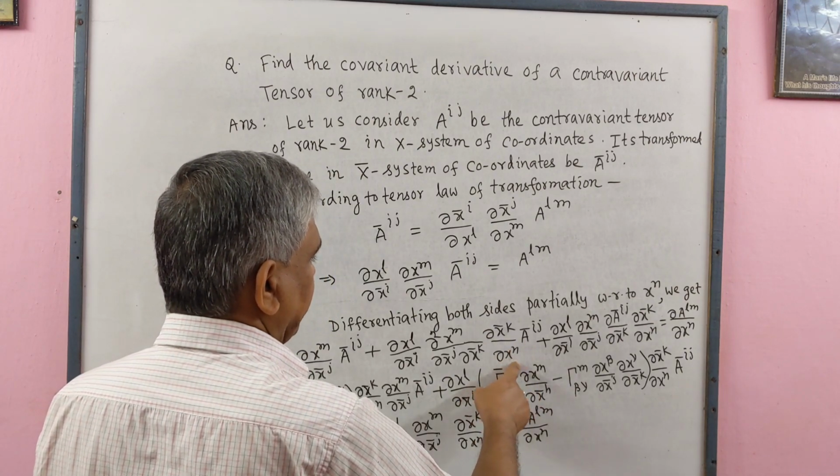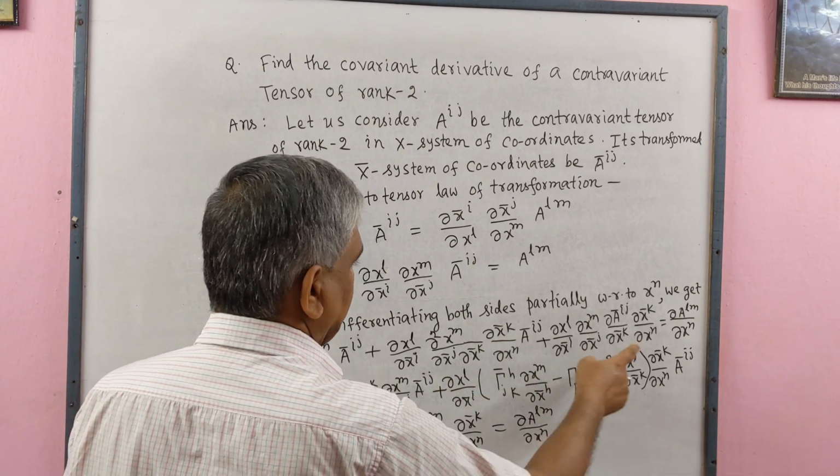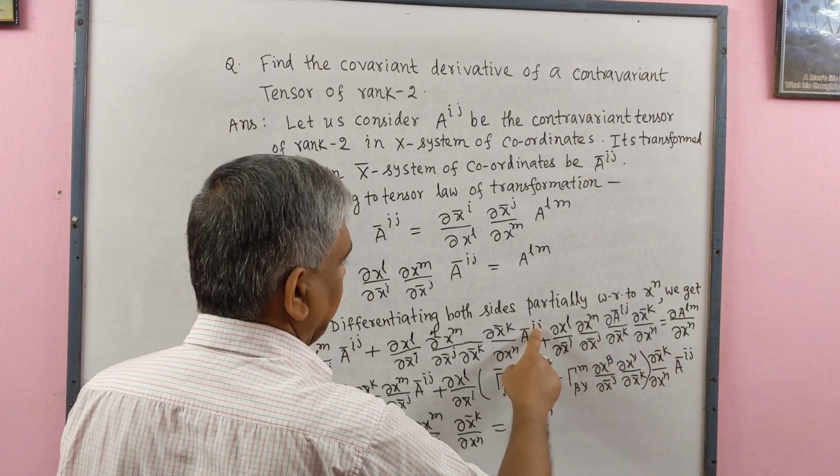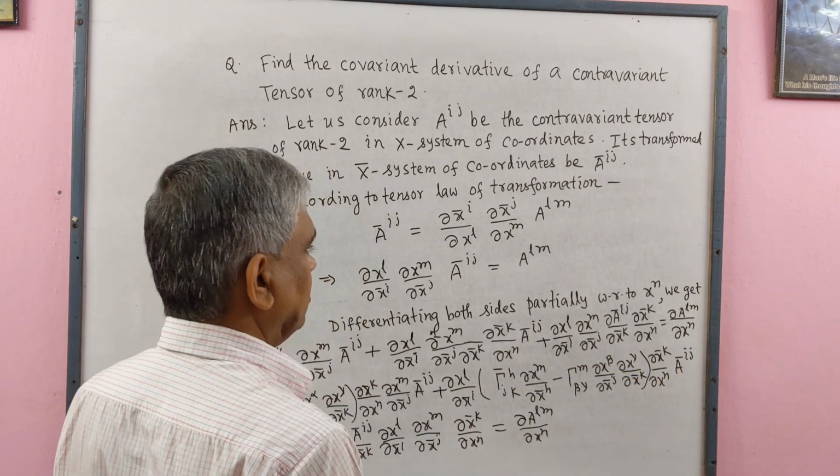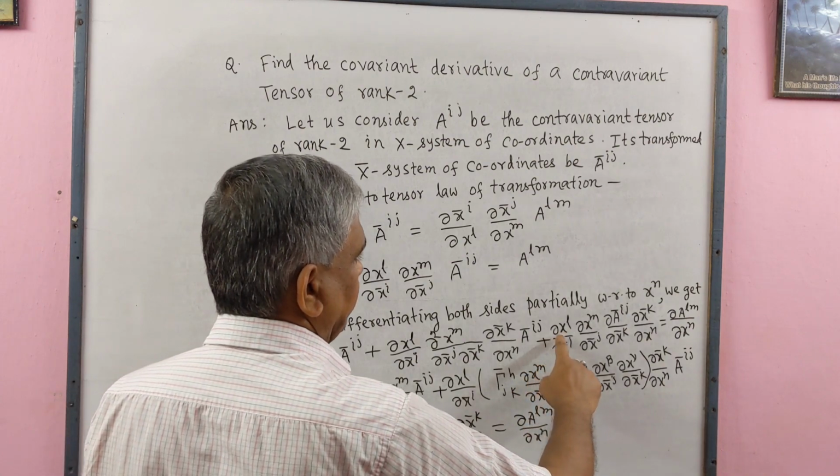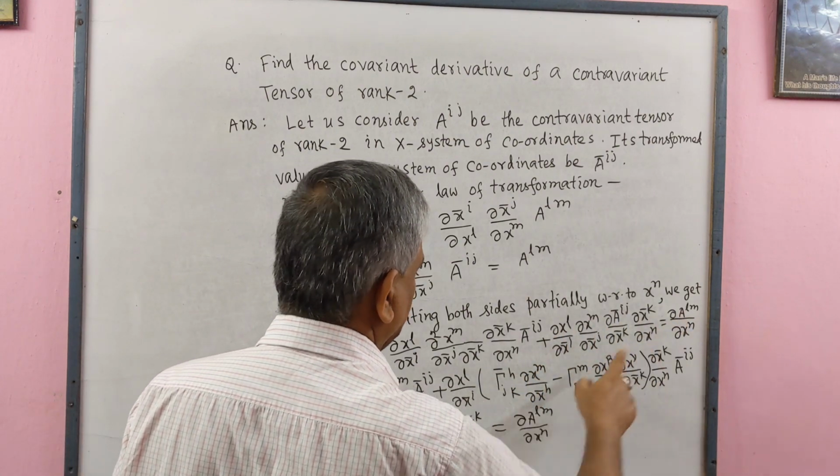And these two terms remain same, ∂x̄^k/∂x^n Ā^{ij}. And the remaining ones are the same.